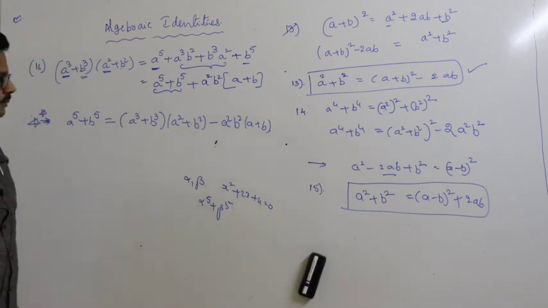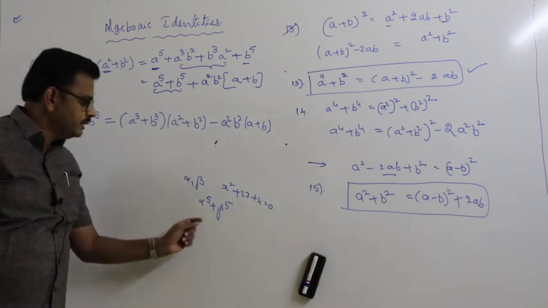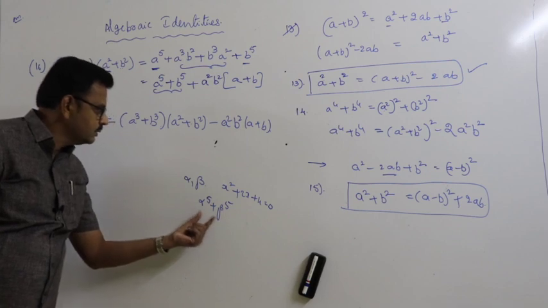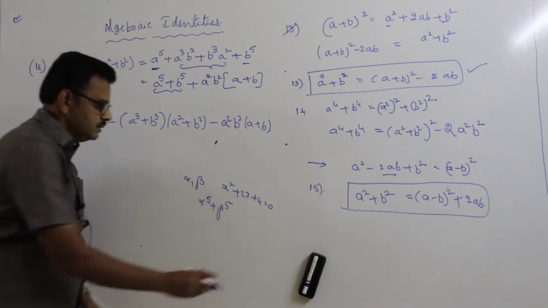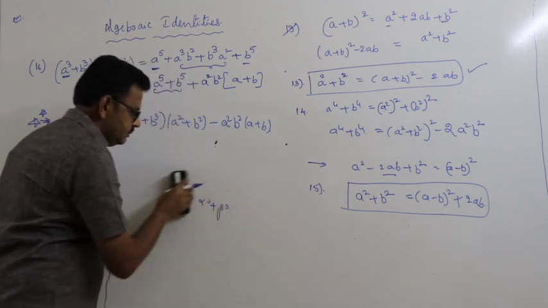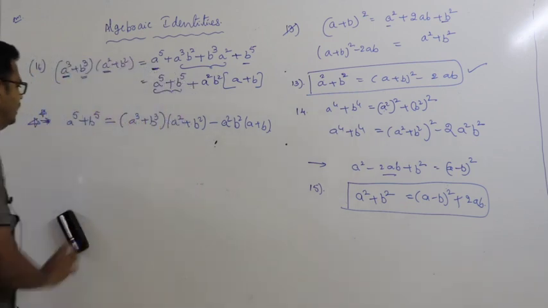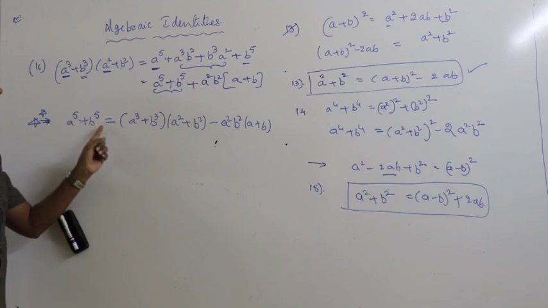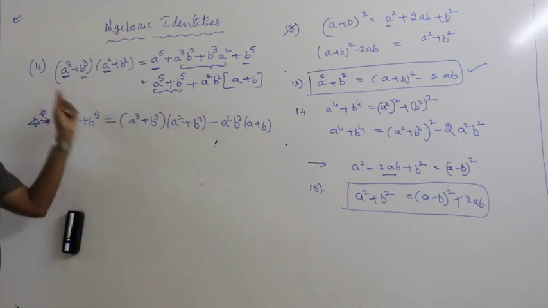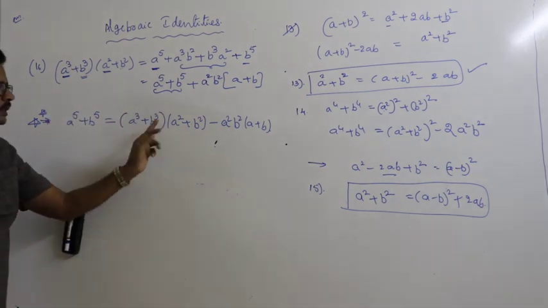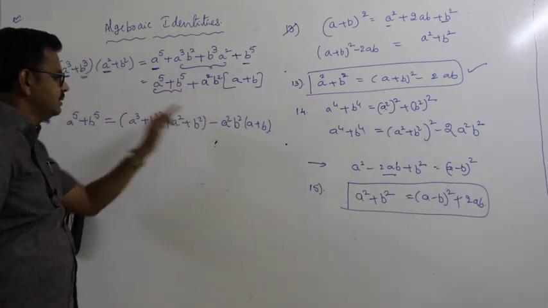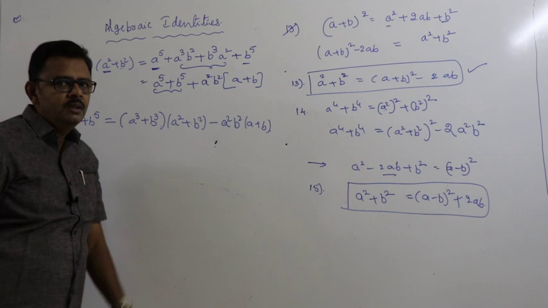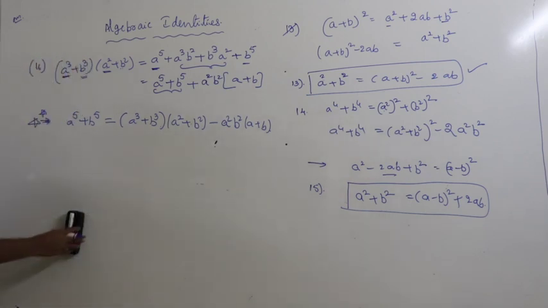By solving this question, this result is useful. We will discuss this next, not now. So a power 5 plus b power 5 is equal to (a cube plus b cube) into (a square plus b square) minus a square b square into (a plus b).